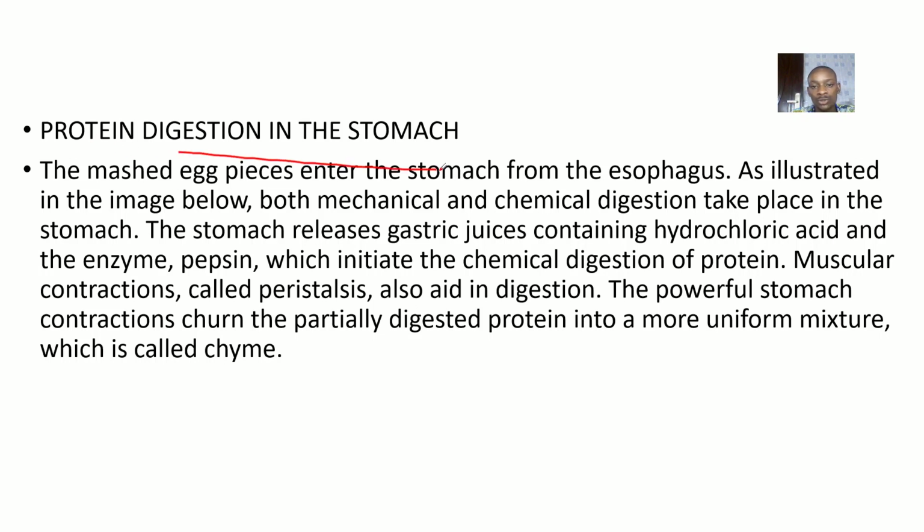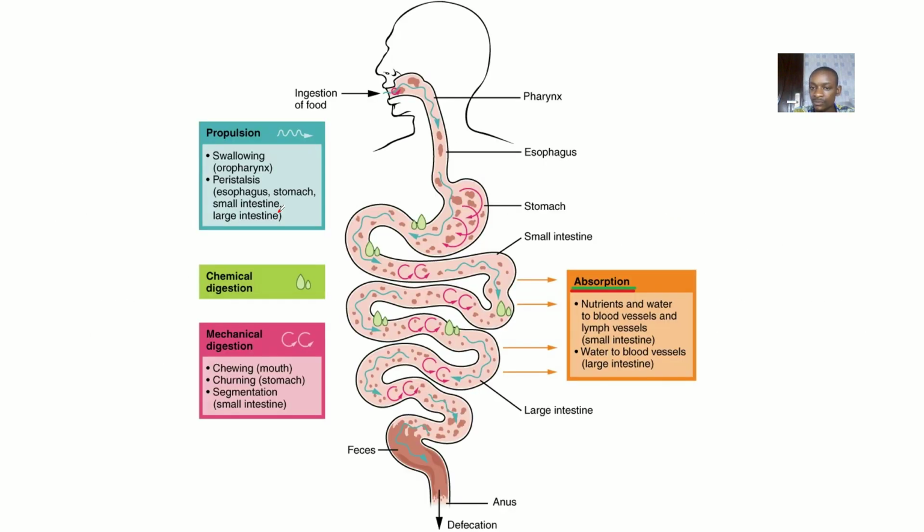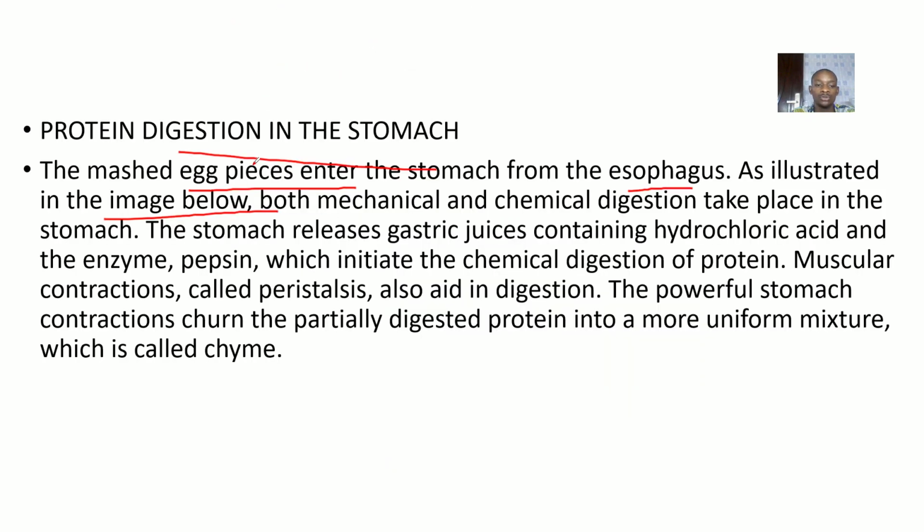So, protein digestion in the stomach. Remember, I said I was using egg for illustration. So mashed egg pieces enter the stomach from the esophagus, as illustrated in the image below. So, ingestion of the food. Both mechanical and chemical digestion take place in the stomach. Mechanical in the sense that the food is churned together, and chemical in the sense that pepsin and gastrin are released in the stomach.